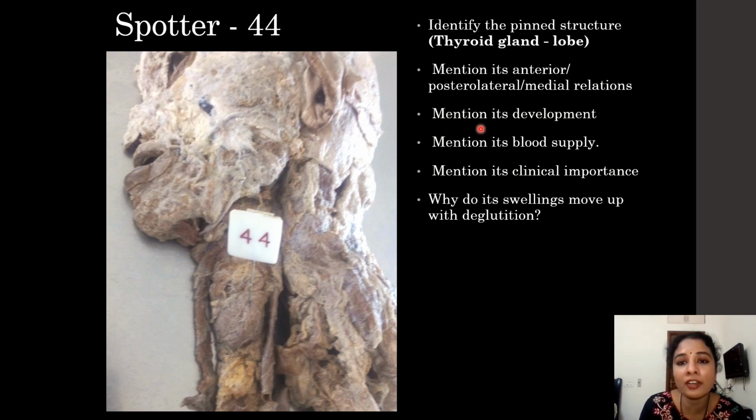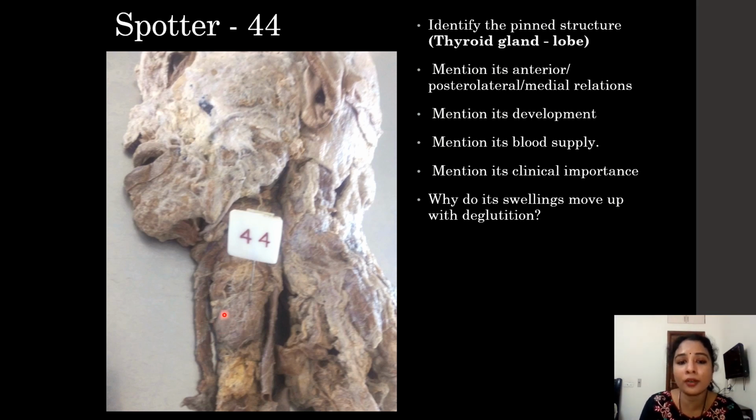Here it is mentioned its development. So development: the thyroid gland develops from the thyroid diverticulum, which is the lower end of the thyroglossal duct, which arises from the floor of the second pharyngeal arch. And not only the thyroid diverticulum, the parafollicular cells of the thyroid gland develop from the ultimobranchial body. That is, the caudal pharyngeal complex gives rise to the parafollicular cells of the thyroid gland. And in recent advances, they say that neural crest cells are responsible for the growth of parafollicular cells in the thyroid gland. So this is about the development.